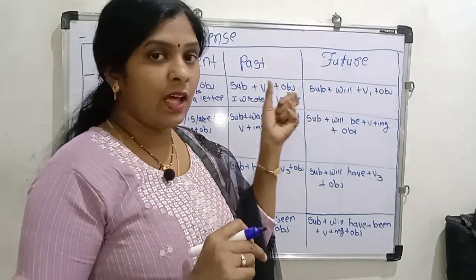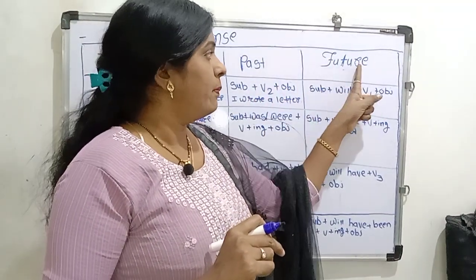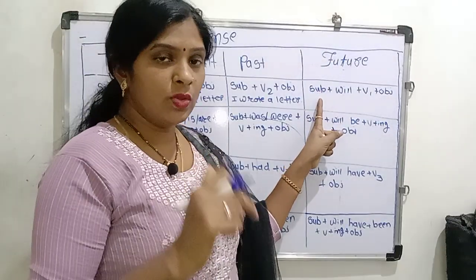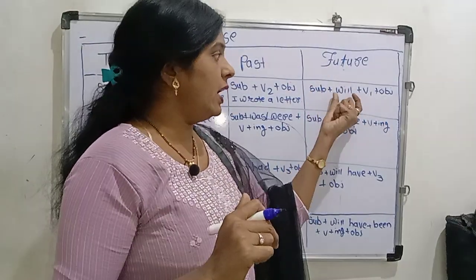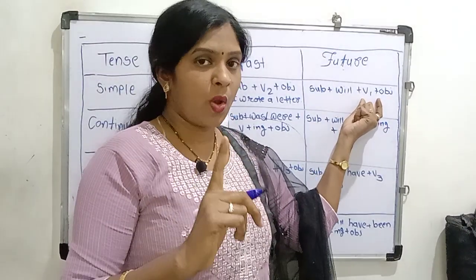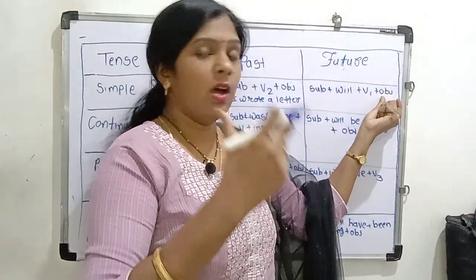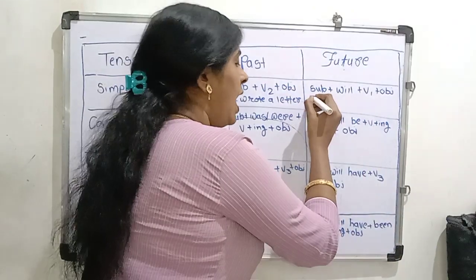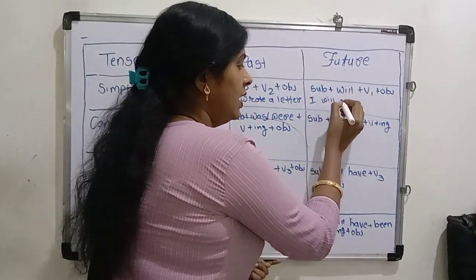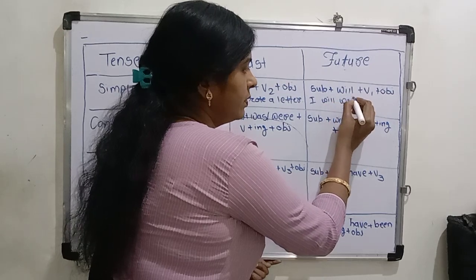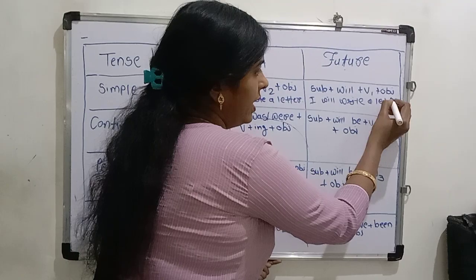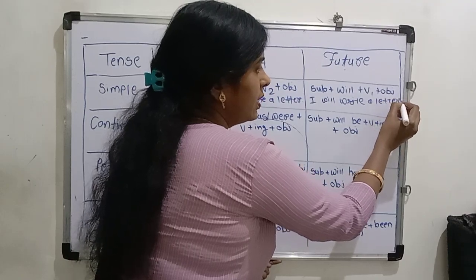Then we are learning the simple future tense. First of all we use the subject, then will, then the verb in the first form, then the object. I will write a letter. Verb in the first form: I will write a letter.